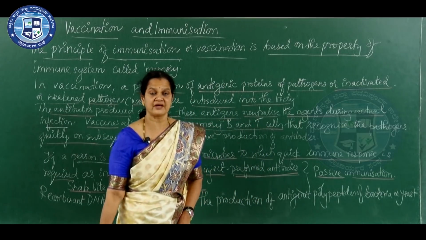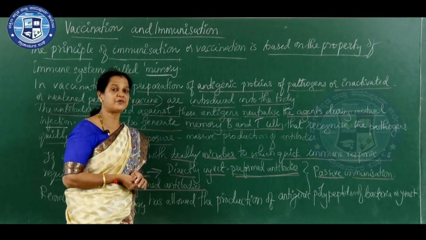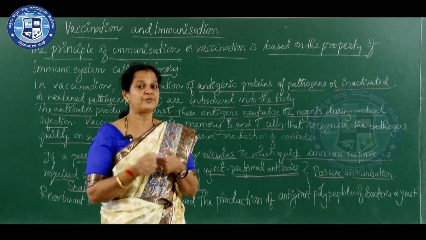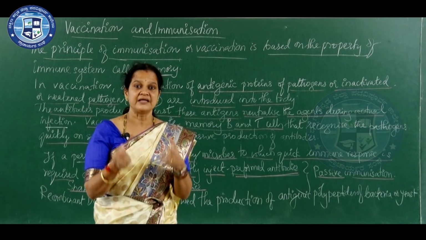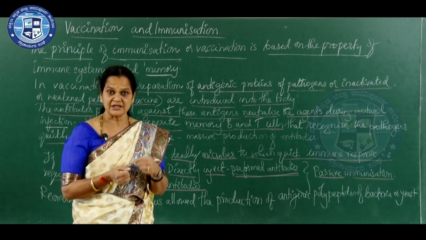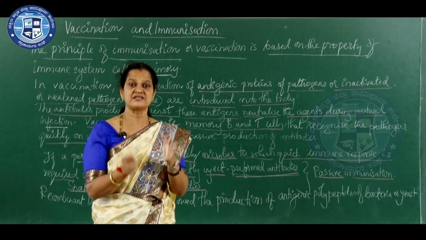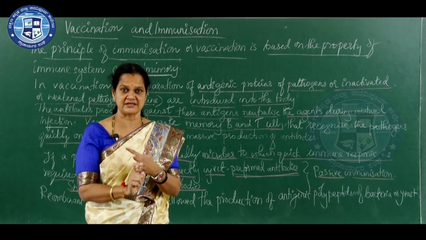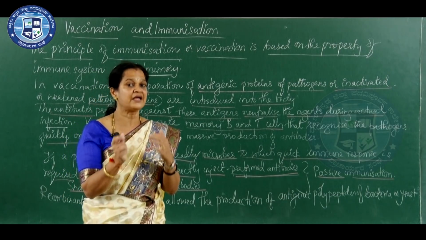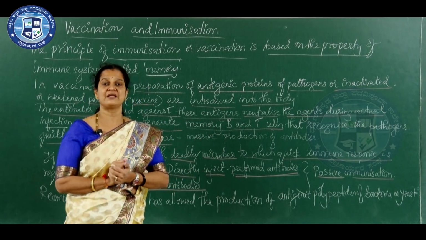At that moment, if the antibody injection is not given, that person may die. Therefore, ready-made antibody injections are given to that person, and that too specifically, depending on whether the venom is hemotoxic or neurotoxic, looking at what type of snake has bitten. Accordingly they will give the antibody injection. That is how passive immunization is done.